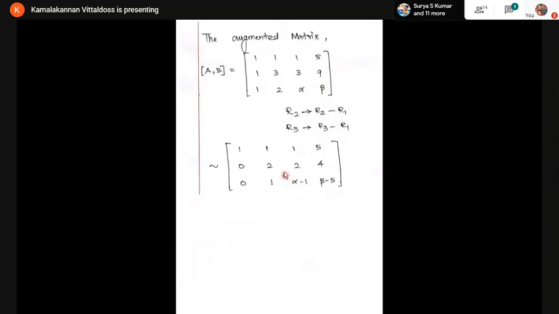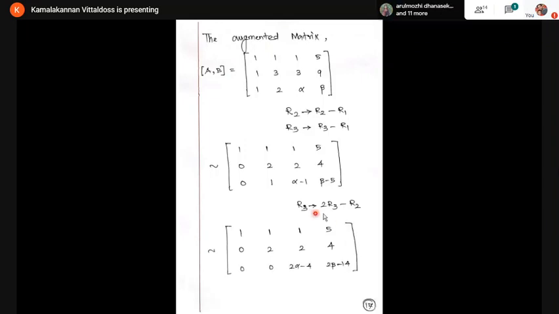Now I'm getting zeros here. I'm going to make this 0 now. To make this 0, I have to multiply the third row by 2. That is R3 gives 2 times R3 minus R2. If I multiply this row by 2, I'm getting 2 here. Here also I have 2. If I subtract, I get 0. So R3 gives 2 times R3 minus R2. I'm going to change only R3. So I'm keeping R1, R2.